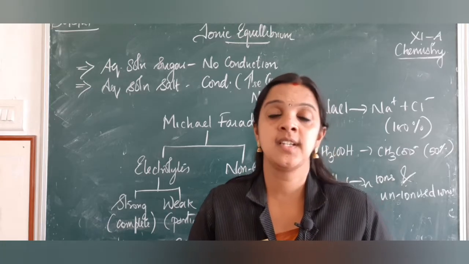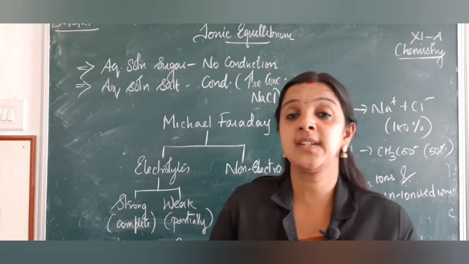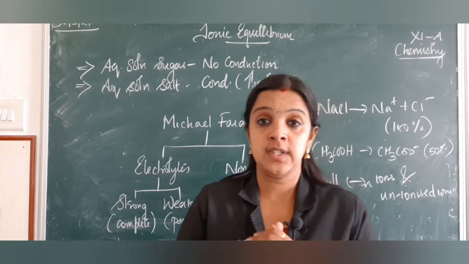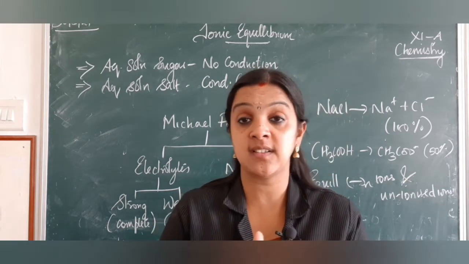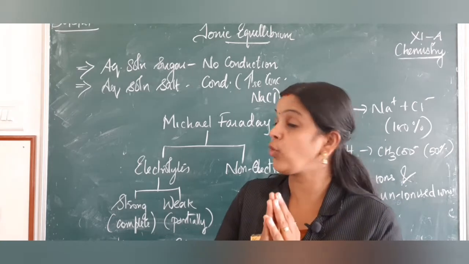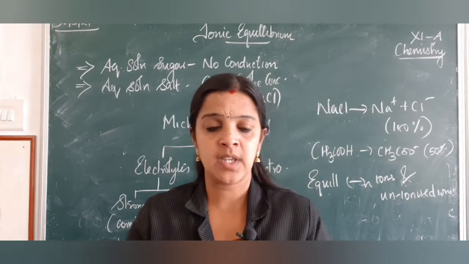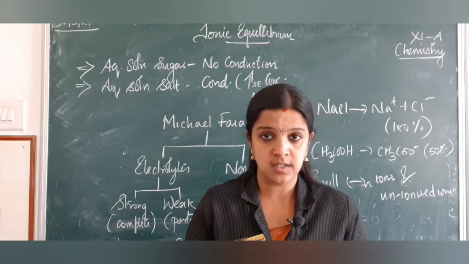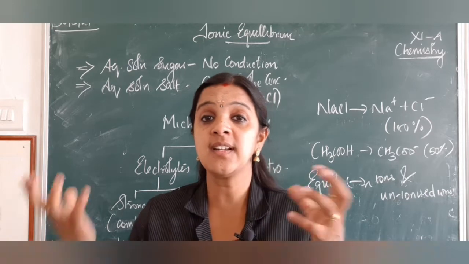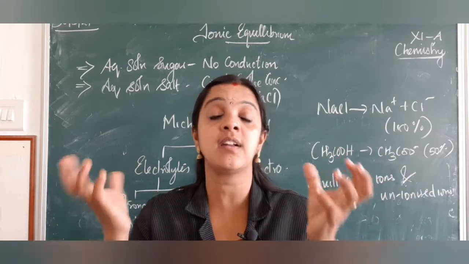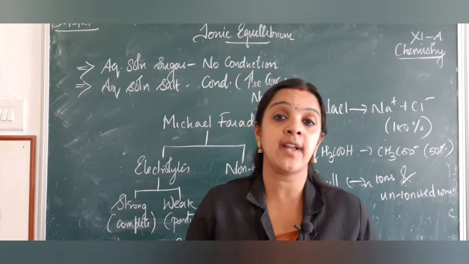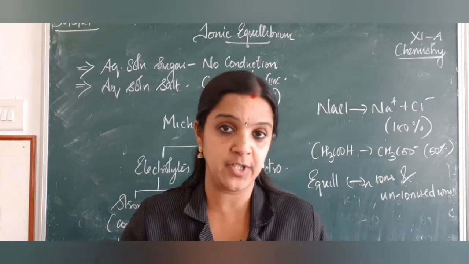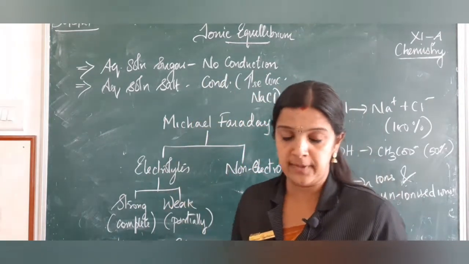Happy morning, students. So we have completed till our heterogeneous equilibria with Le Chatelier's principle and the effect of concentration, pressure, temperature, catalyst and inert gas. Today we will be focusing on ionic equilibrium, because when we talk about equilibrium, I told you it's a stable state condition where the reactant and product concentrations are constant. So that is how we were deriving Kc, Kp, the equilibrium constant at constant pressure. So what is ionic equilibrium?